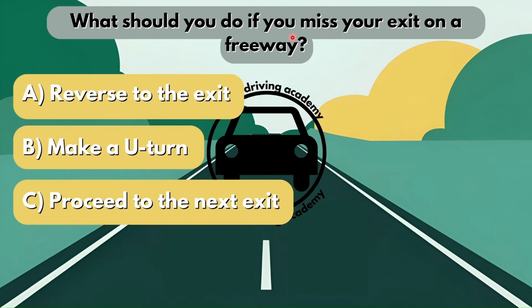What should you do if you miss an exit on a freeway? Is it option A, reverse to the exit? Is it option B, make a U-turn? Or is it option C, proceed to the next exit? Now, you cannot stop on a freeway, you cannot reverse on a freeway, and you cannot make a U-turn on a freeway because that will obviously cause an accident. Therefore, you have to continue until you find the next exit and then take that exit. Therefore, option C will be your correct answer.